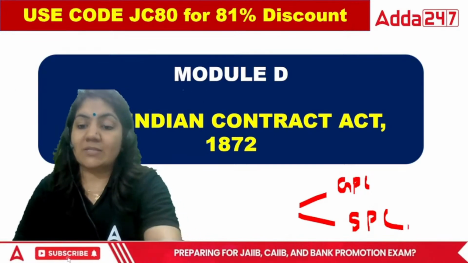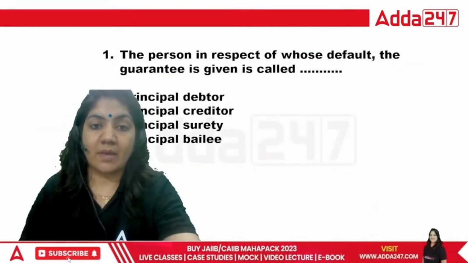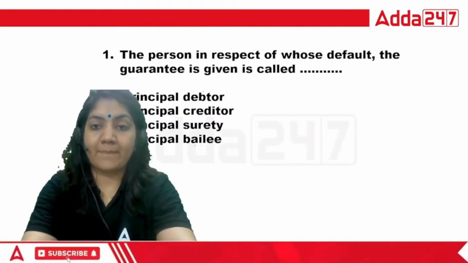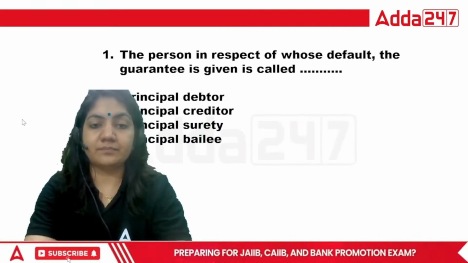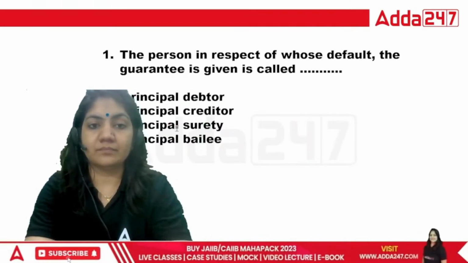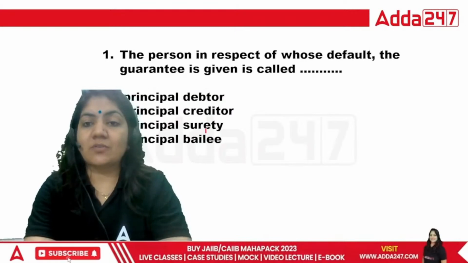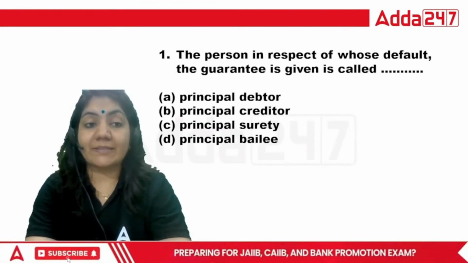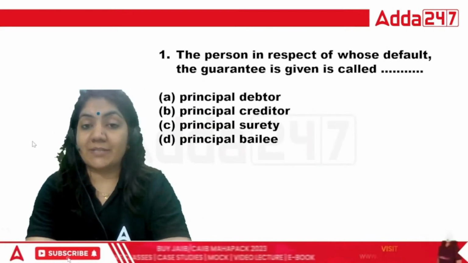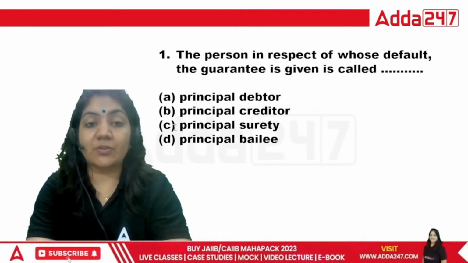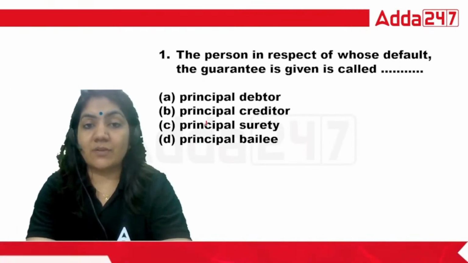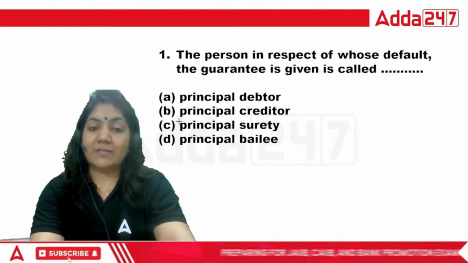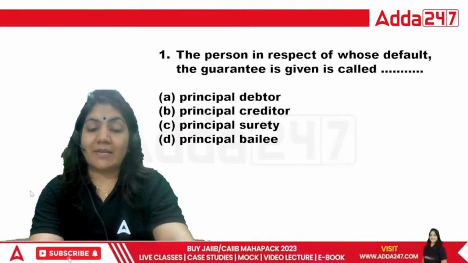Okay, now let's do the first question. The first question on the screen is that the person in respect of whose the guarantee is given, what is called principal debtor, principal creditor, principal surety, or principal bailee? Which of the following is the right answer, class? Tell me. So first of all, just try to think the concept that is attached behind it.